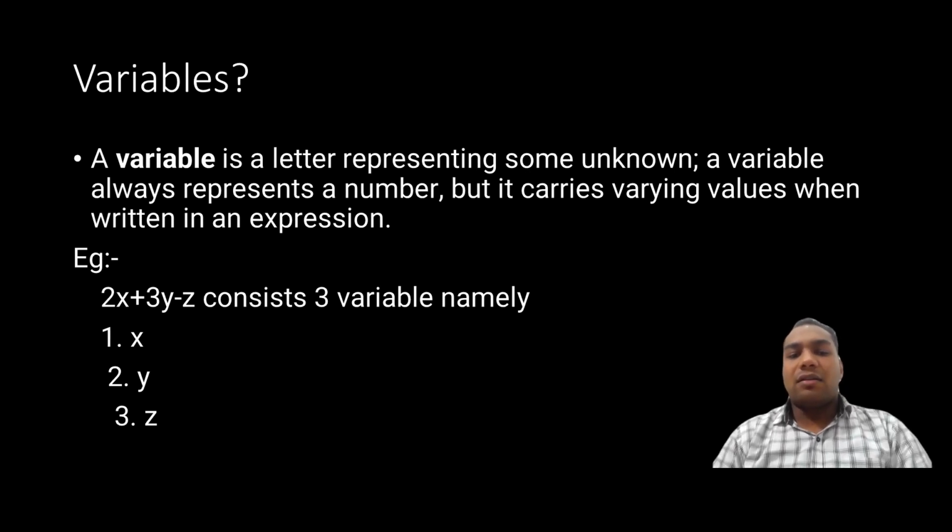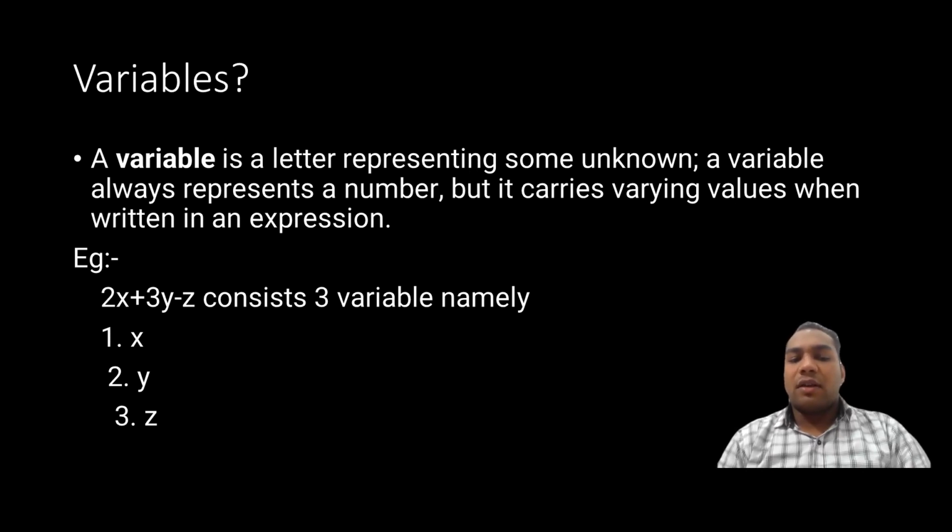When we write an expression like 2x plus 3y minus z, we will find that it has three variables: x, y, and z. x is a variable, y is also a variable, z is also a variable. If we put the value of x as 1, 2, 3 and so on, y equals 1, 2, 3 and so on, z equals 1, 2, 3 and so on, in every situation the result of this expression will be different.